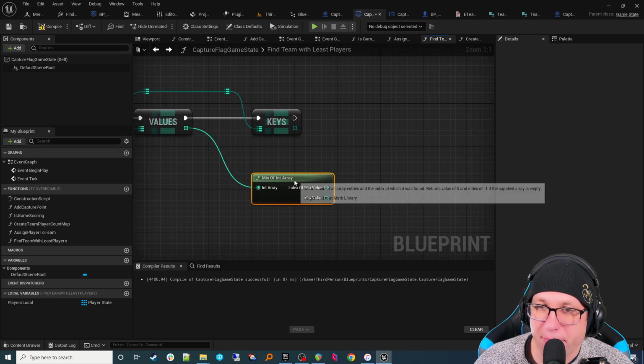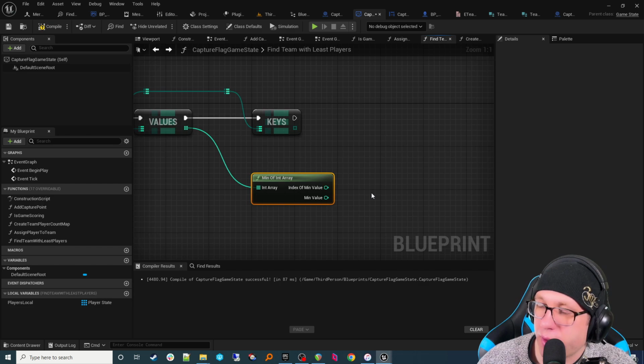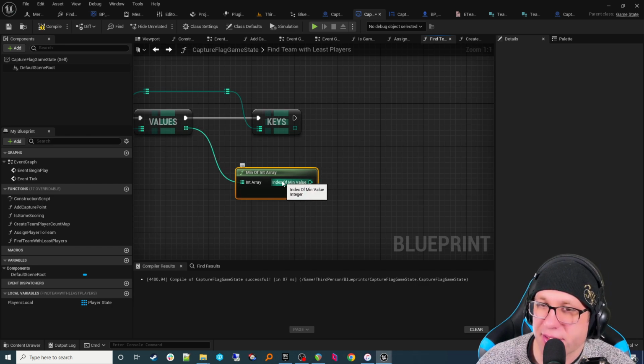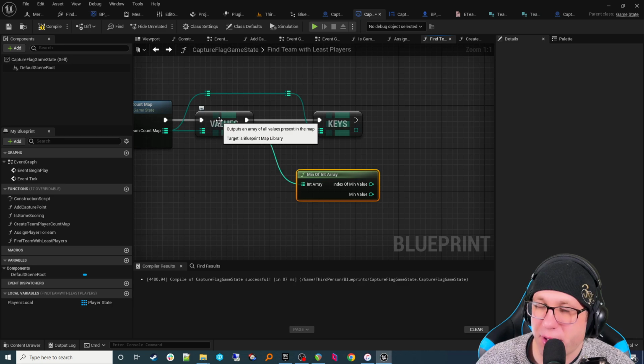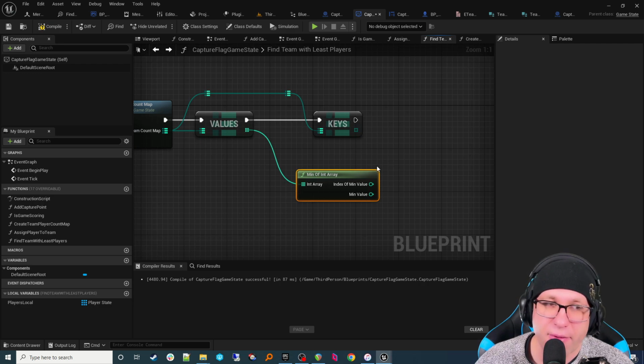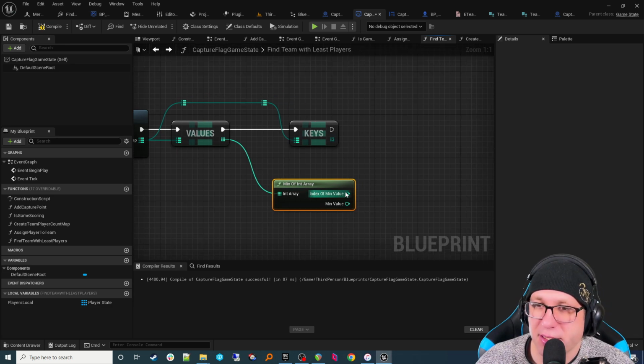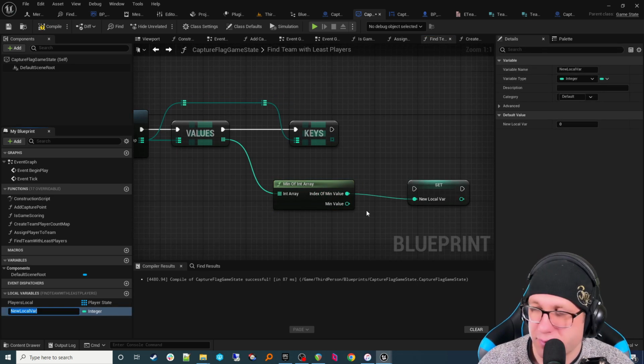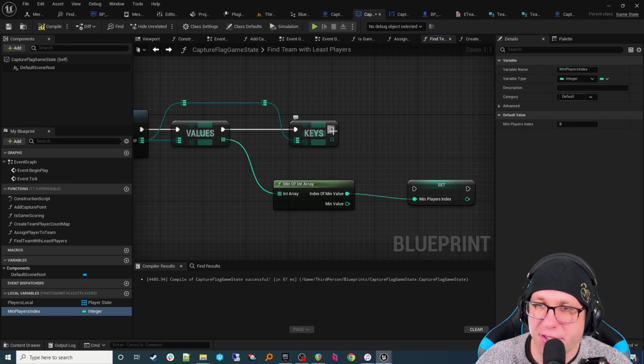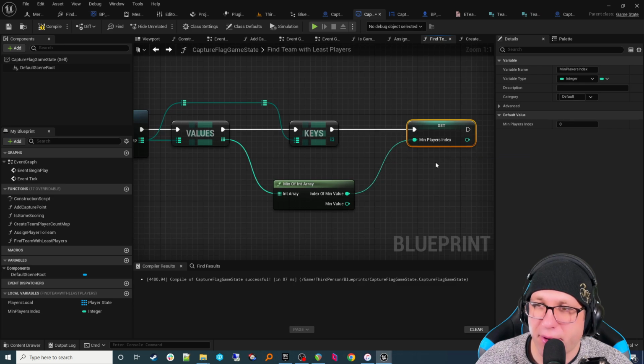We got the minimum value, and what this spits out is the index, which would be the index of the minimum value here. That's your array, it'll count 0, 1, 2, 3, 4, 5, however many entries. In our case, it'd be just 0 and 1 because we only have 2 teams. So it's going to spit out either a 0 or a 1, and that's going to be the index of the lowest team. All right, so let's save that off. Minimum players index, not the count, but the index of that array.